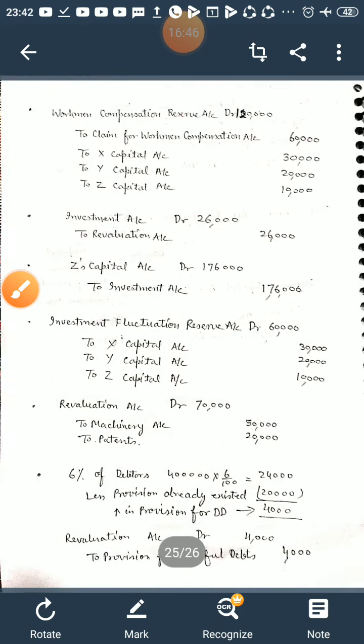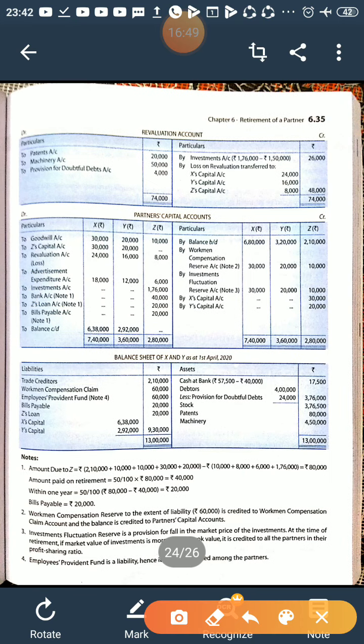It will be shown like this: to bank 40,000, to Z's loan account 20,000, to bills payable 20,000. In the balance sheet you will show Z's loan account 20,000, bills payable 20,000, right?